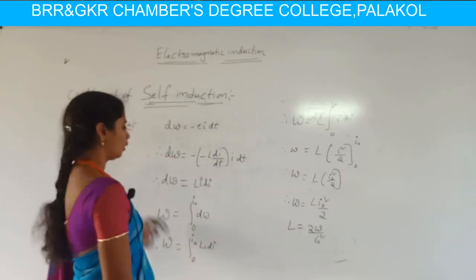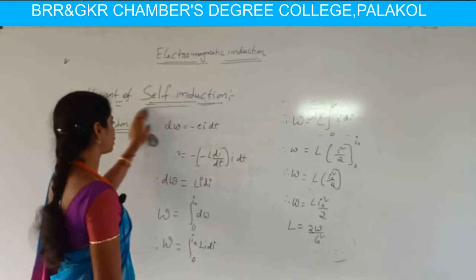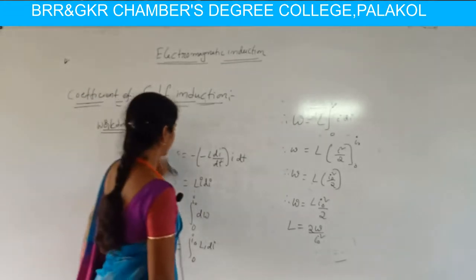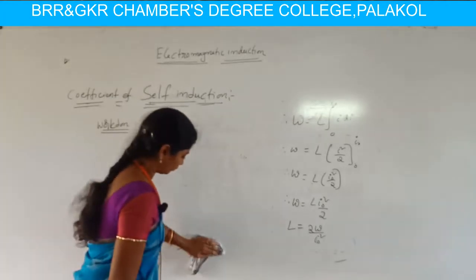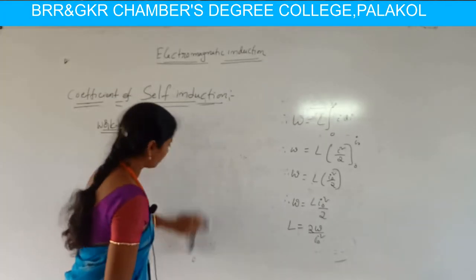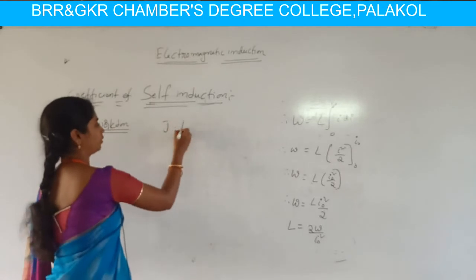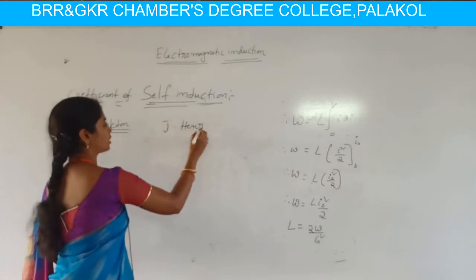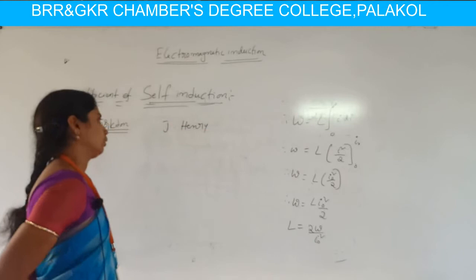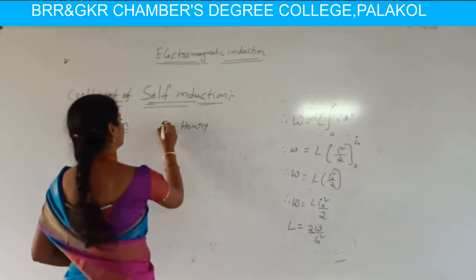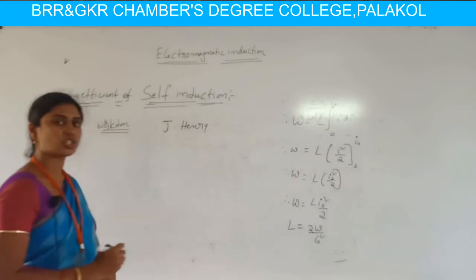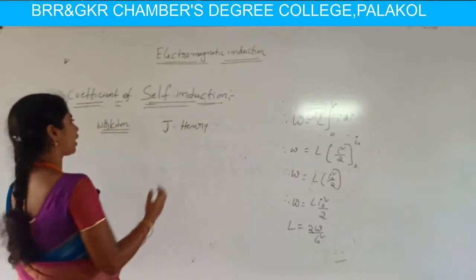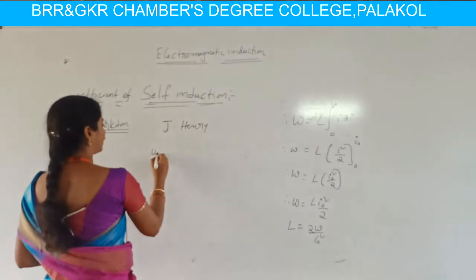The phenomenon of self-induction was developed by J. Henry. Hence, the scientist Henry's name is given to the unit for self-induction.